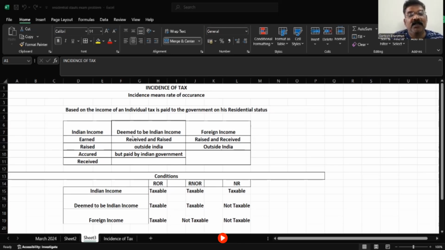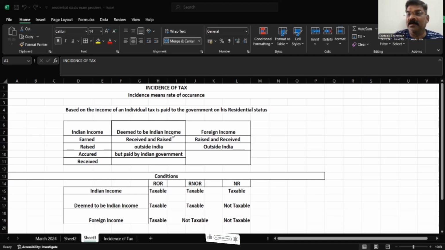Okay, understood. Now we go for foreign income. See, any income which is raised and received outside India, not in India. The income happens outside India, received outside India, India is not concerned. Those incomes we call foreign income.